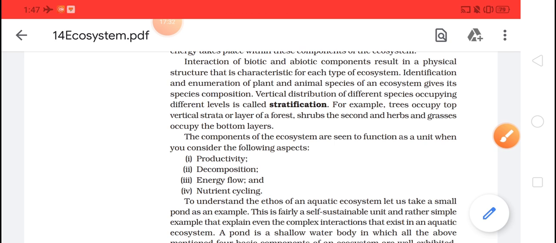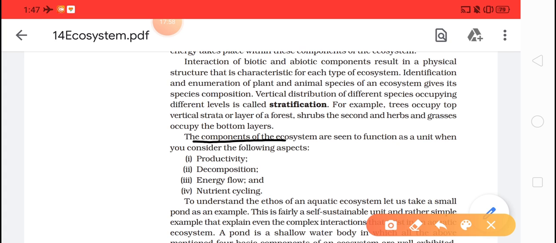The components of the ecosystem are seen to function as a unit when you consider the following aspects. What are they? First one, productivity. Second, decomposition. Third, energy flow. And fourth is nutrient cycle. So these are your main 4 components of the ecosystem. Components of the ecosystem are seen to function as a unit.